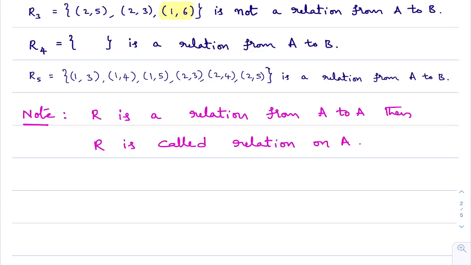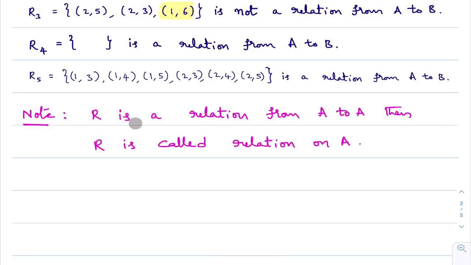Types of relations. First, what did you learn? What is a relation? Any subset of A cross B is called a relation from A to B. You know what is a subset, right? Any subset of A cross B is called a relation from A to B. Any subset of A cross A is called a relation from A to A. Simply we call it a relation on A.